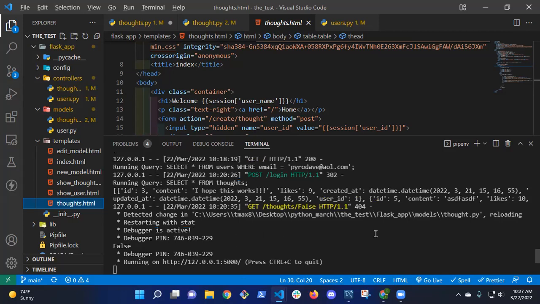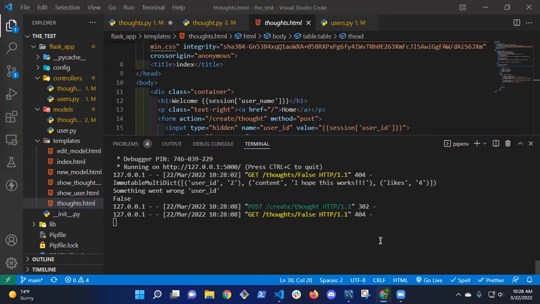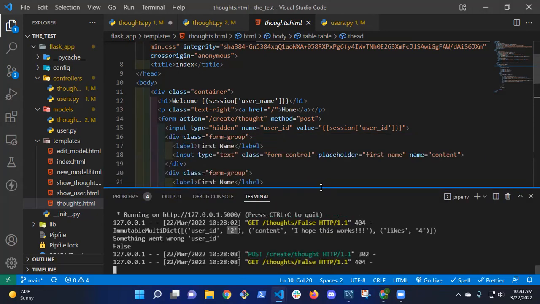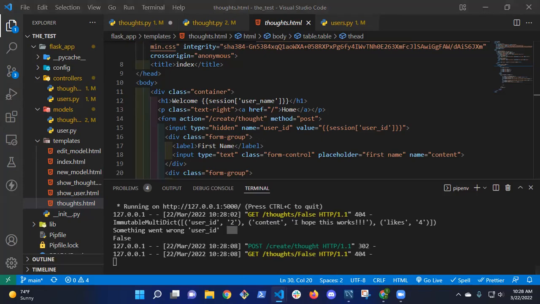Let me just run it again. Go back. Yeah. So what's the data type of user ID? String. Yeah. So I'm trying to pass in a string to my thought. So let's see. I think I skipped ahead. Yeah, that's what I did.